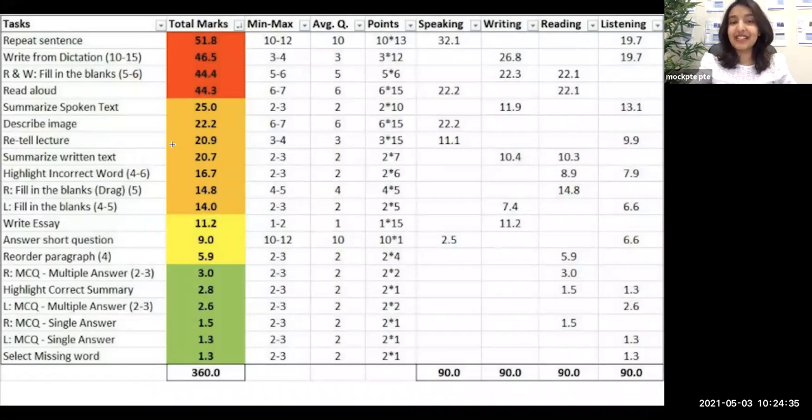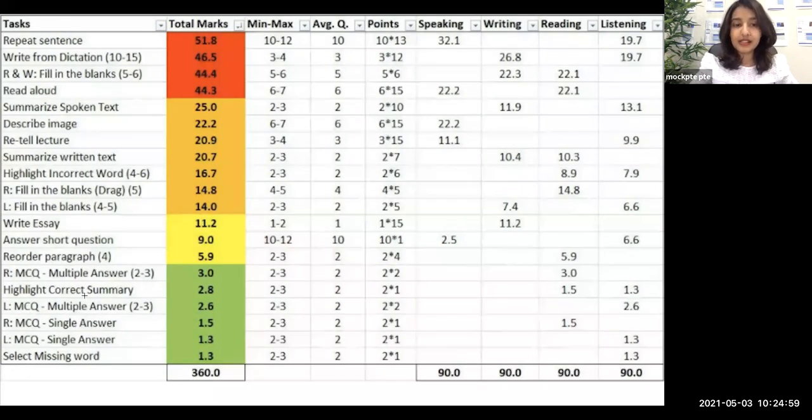Please have a look at this table. This is really important for you. You can use it for reference for every component of PTE, because here we have all the 20 types of questions in PTE arranged according to total marks from highest to lowest. So you can clearly see what is important and what is less important. The questions on top are clearly more important than the ones at the bottom.